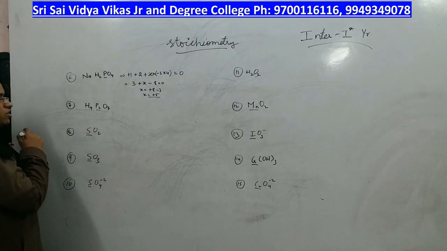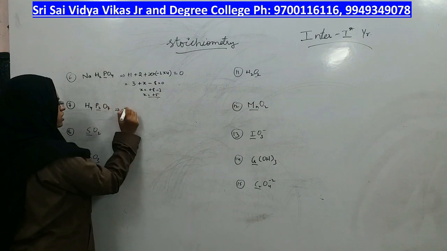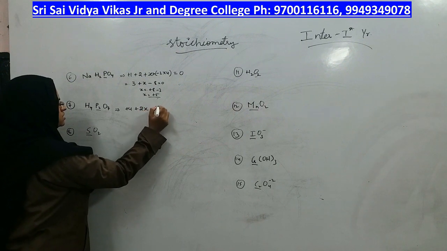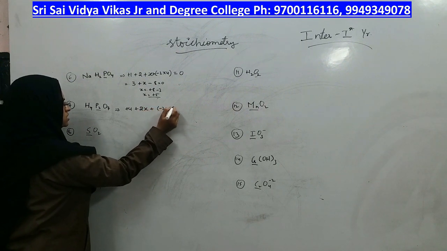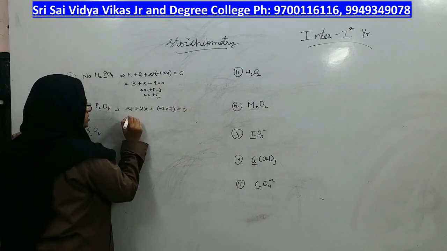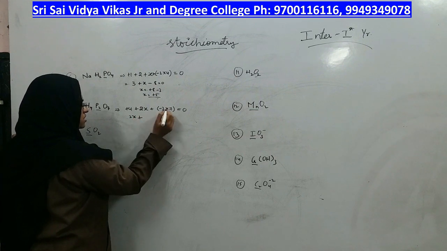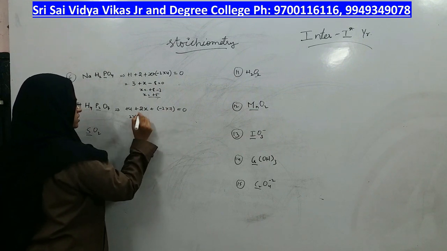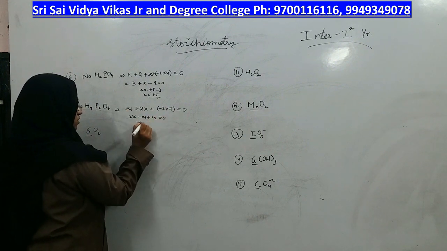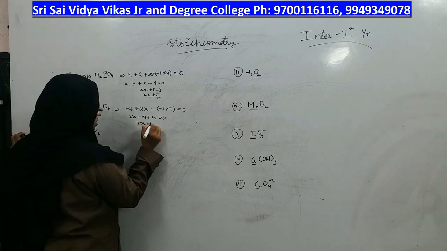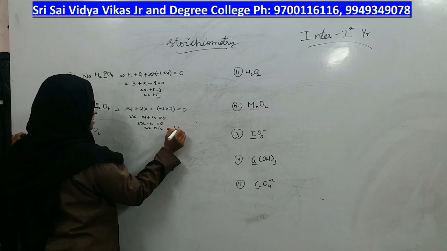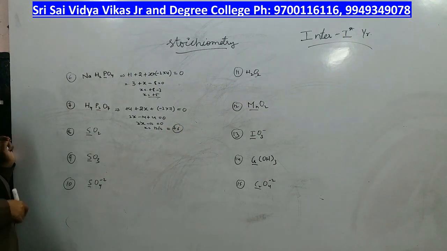Here, on each phosphorus, how much you have to find out. So, 4 hydrogen means plus 4, plus 2 phosphorus, therefore 2x, plus minus 2 into how many oxygen? 7 oxygen. The total charge on the molecule is 0, right? So, 2x plus 7 2s of 14. 2x minus 14 plus 4 is equal to 0. 2x minus 12 is equal to 0. X is equal to 12 by 2, which is plus 6 on each phosphorus, right?